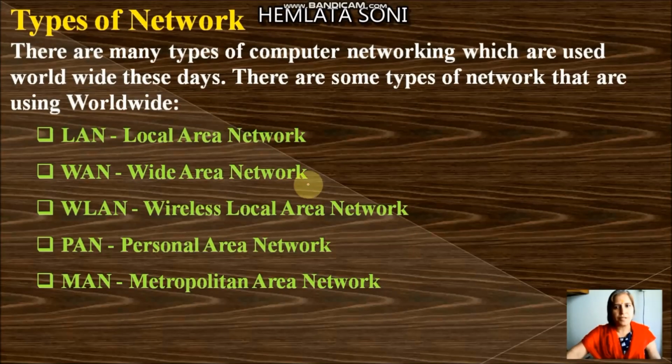What are various types of network? You may observe the network in home, office, schools and other campus also. Small network, that is in a home, school or single building, that is known as local area network. Students, I want to tell you that on the basis of geographical area, this network is divided into various categories, like local area network, a small area network, and that may be your school, any building, your home.